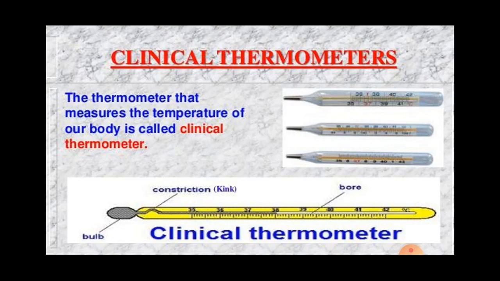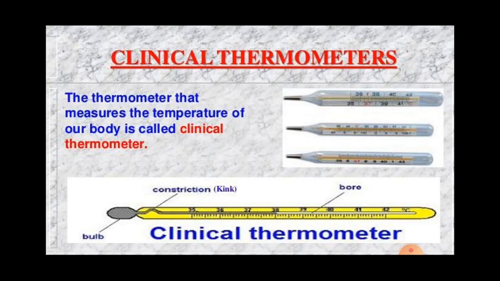The clinical thermometer shown in the figure consists of a long glass tube having a thin and uniform bore, and there is a glass bulb at one end of the glass tube. This glass bulb contains silver-colored mercury. Outside the glass bulb, a small shining thread of mercury can be seen in the thermometer tube.